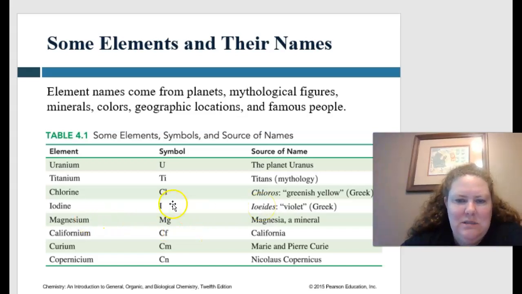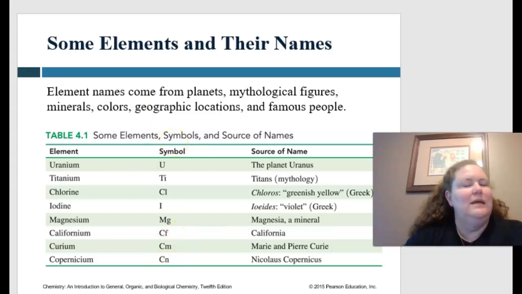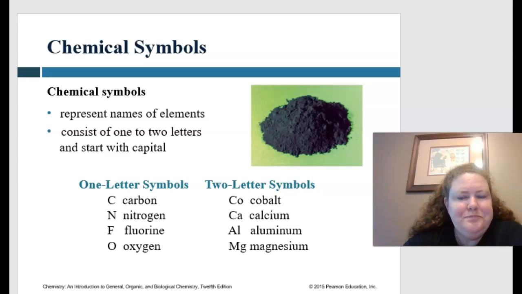Magnesium is Mg, and it comes from magnesia, which is a mineral. Californium was found in California. So it's kind of fun when you know the background of it. Again, some of them are very easy, and then some of them are like, what? Where in the world did they get that? And it would be from the Greek word.